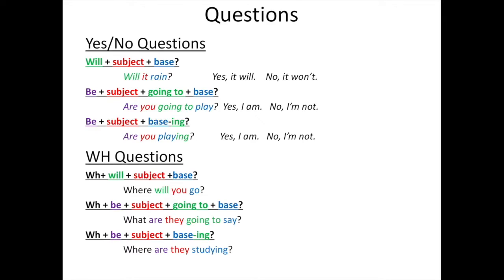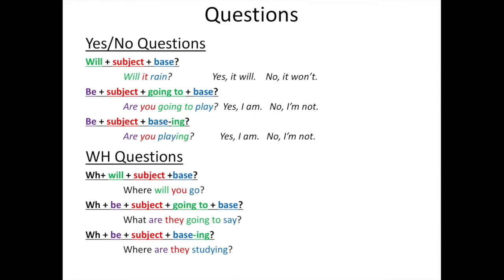Here we have the WH question structures as well. You'll have to remember we start with the WH question word, who, what, when, where, why, or how. For questions with the modal will, we have the WH question word, followed by will, then the subject, then the base verb. For example, where will you go?